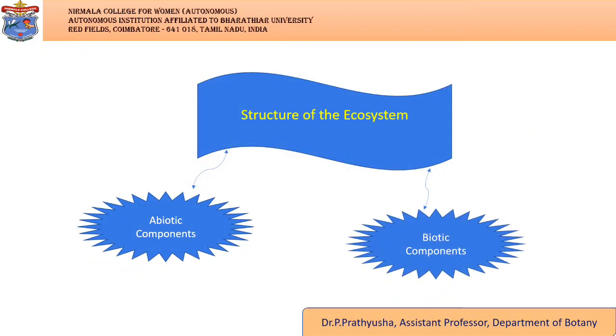The structure of an ecosystem is characterized by the organization of both biotic and abiotic components. This includes the distribution of energy in our environment. It also includes the climatic condition prevailing in that particular environment. The structure of an ecosystem can be split into two main categories, that is, biotic components and abiotic components.